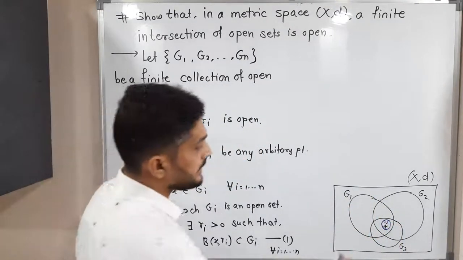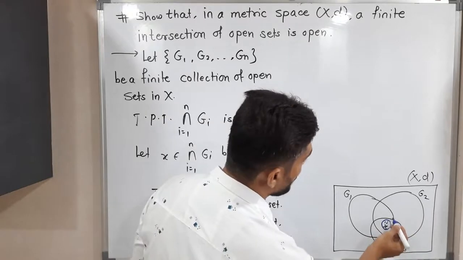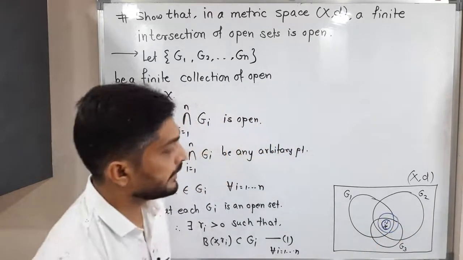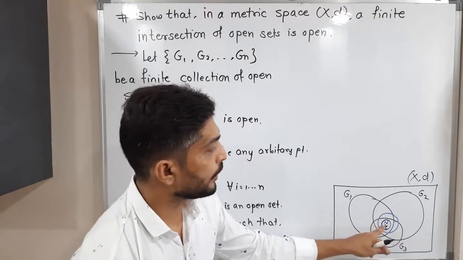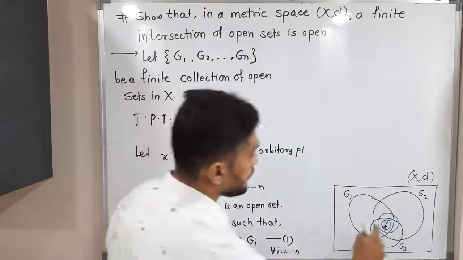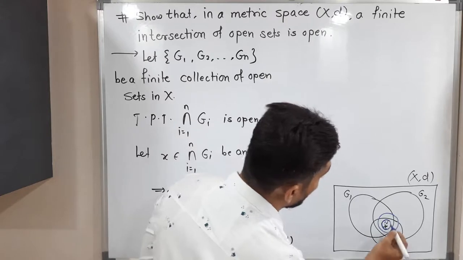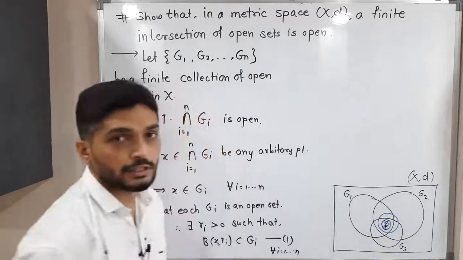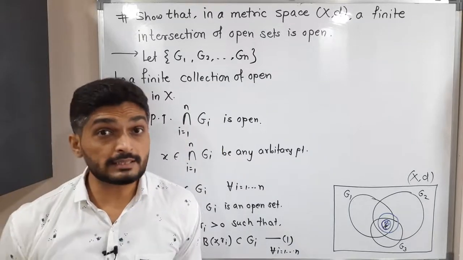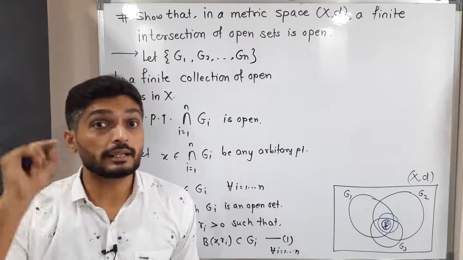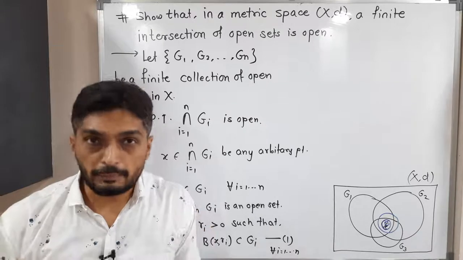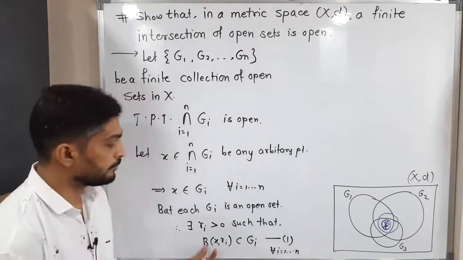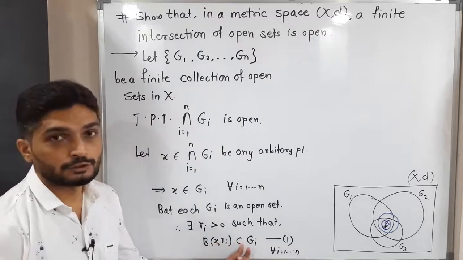Now x lies in G2 and G2 is also open, so there is a ball around x such that that ball is a subset of G2. x belongs to G3 and G3 is open, so again there is some ball around x which is a subset of G3. So different balls are possible, but all the balls have the center x only. The radius can be different but the center will be the same, and the ball B(x, ri) is a subset of Gi.